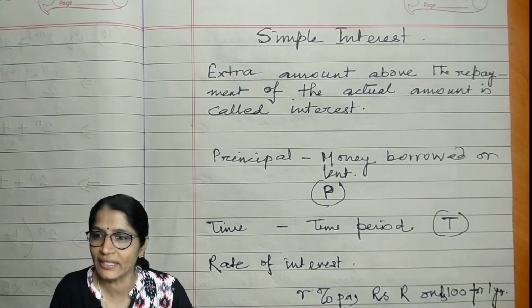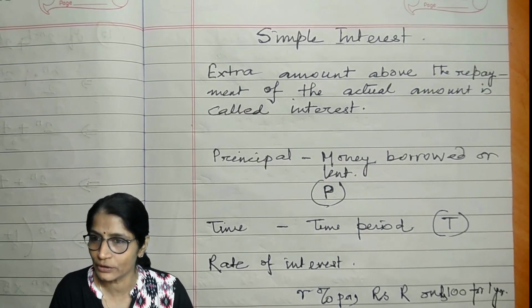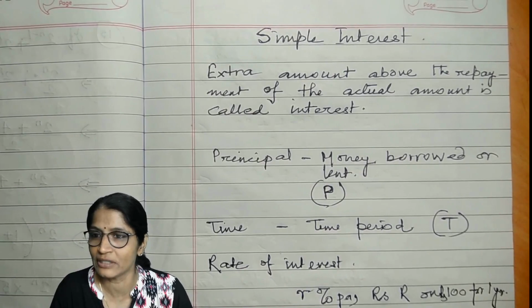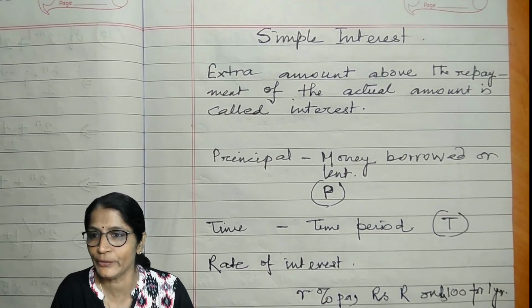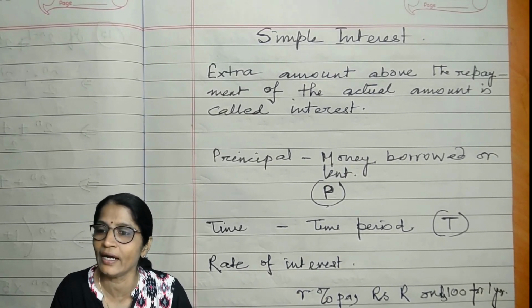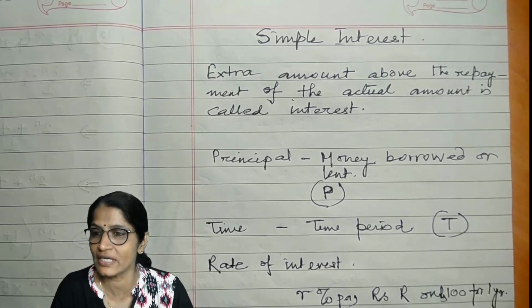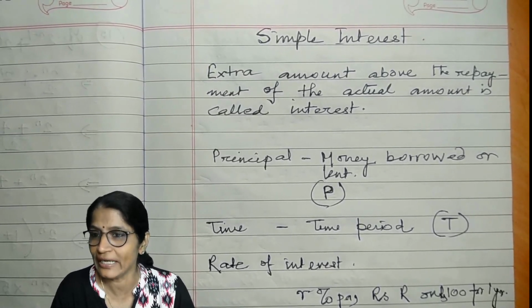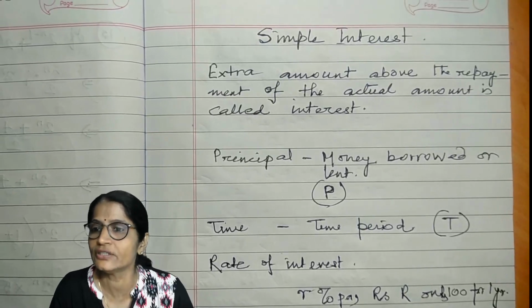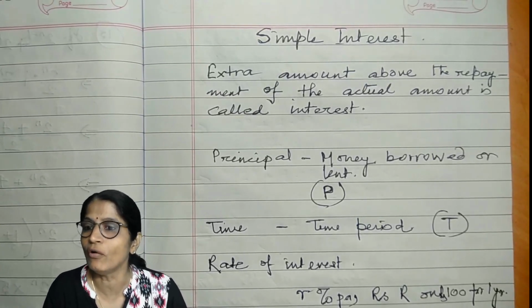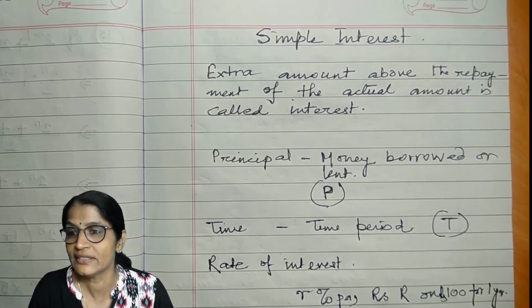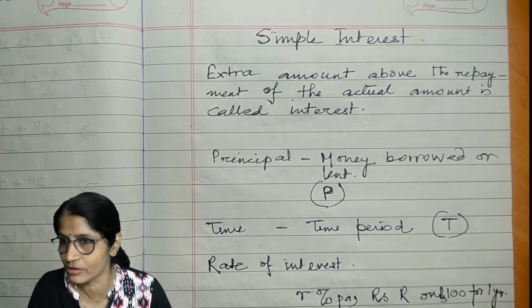The benefit is that suppose you borrow rupees 100 from somebody, then he says you will give me 110 after 1 year. It means this 10 rupees which you are giving extra is the interest on 100 rupees for 1 year. So that is his benefit, that is his profit.